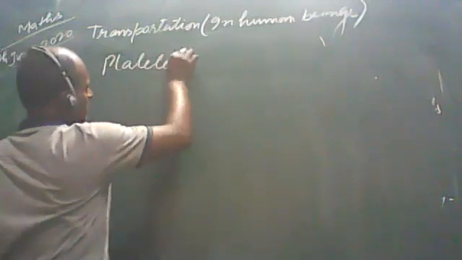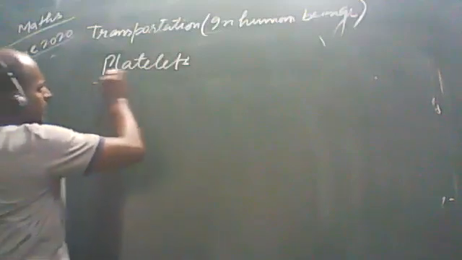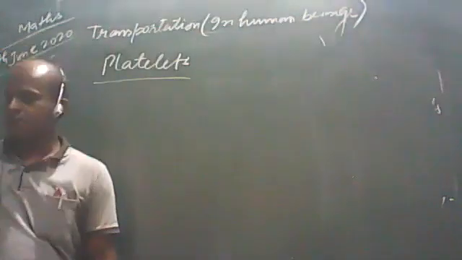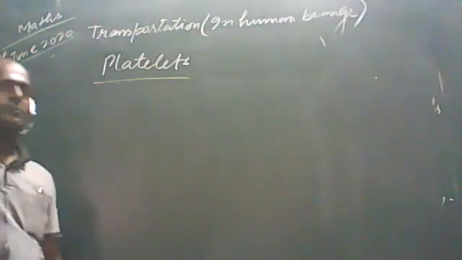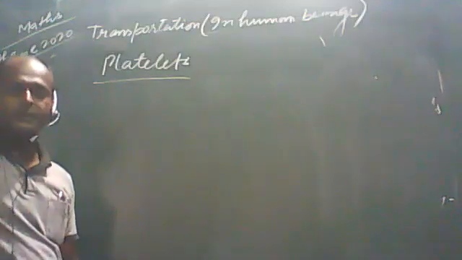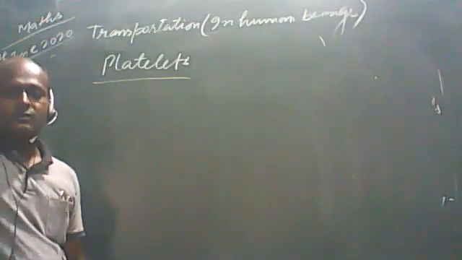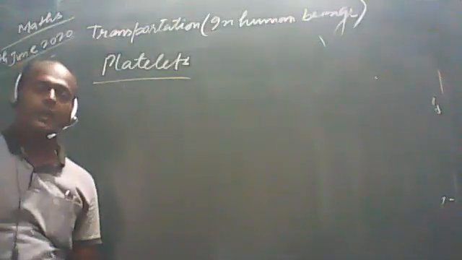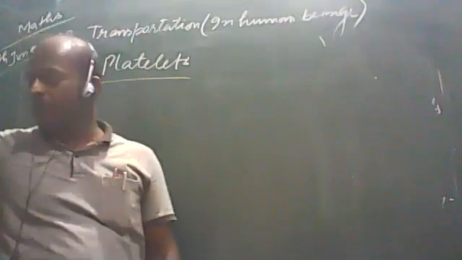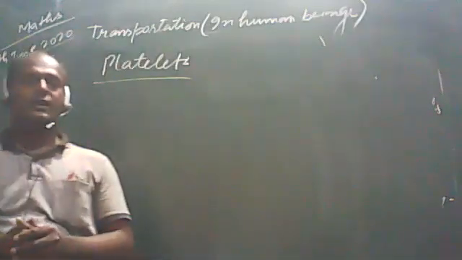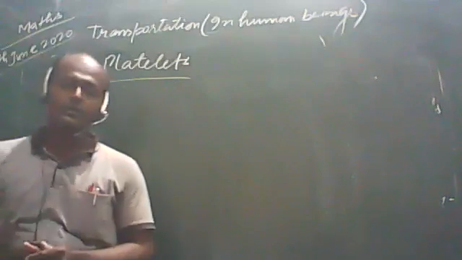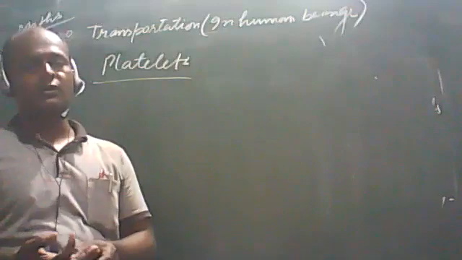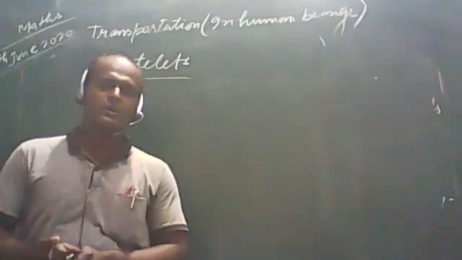Platelets. As we know, students, this is the most important part of the blood, which helps in the clotting of blood. Sometimes what happens, students, when the blood vessels are ruptured, then there is a flow of blood. In this situation, if the blood starts to flow and does not clot, the person may